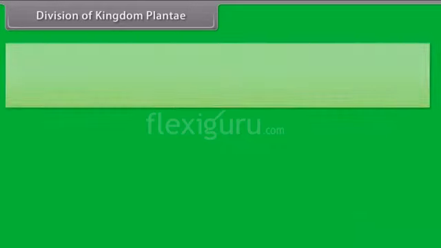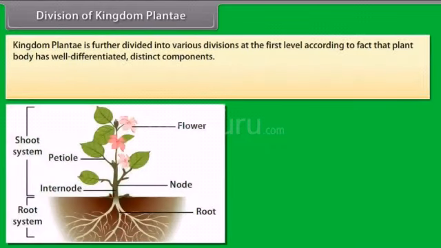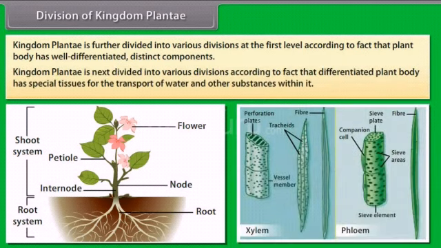Division of Kingdom Plantae. Kingdom Plantae is further divided into various divisions at the first level, according to whether the plant body has well differentiated distinct components. Next, it is divided according to whether the differentiated plant body has special tissues for the transport of water and other substances within it.